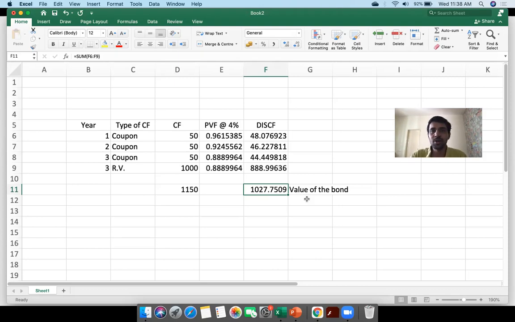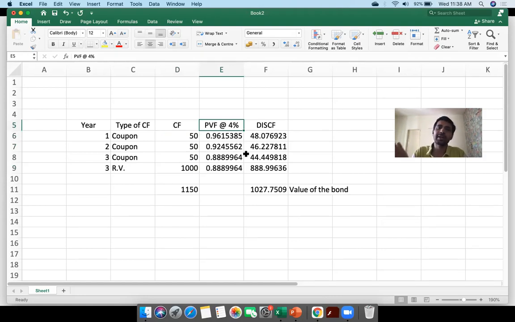Or option number two, probably the market is right and you are probably wrong. Your estimation of the value of the bond is probably wrong. Reason being, the future cash flows are obviously correct because these are taken based on the contractual arrangements of the bond. But probably there could also be a scenario that you have gone wrong with the estimation of discount rate.